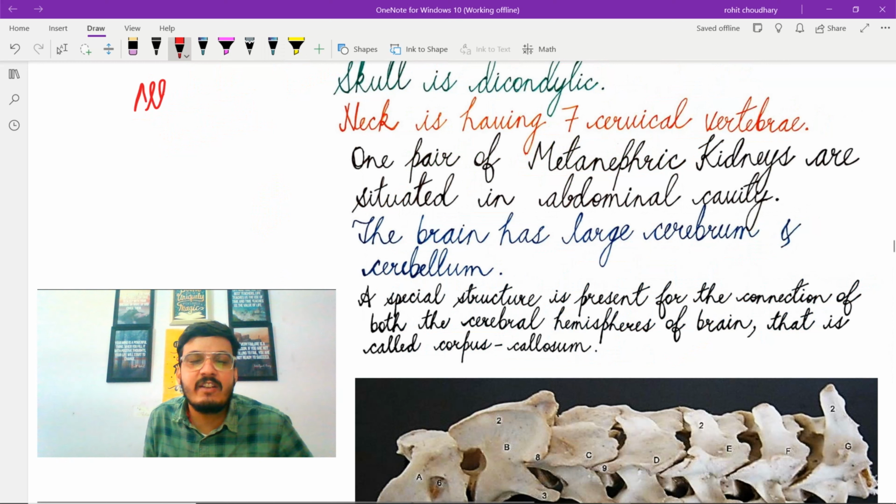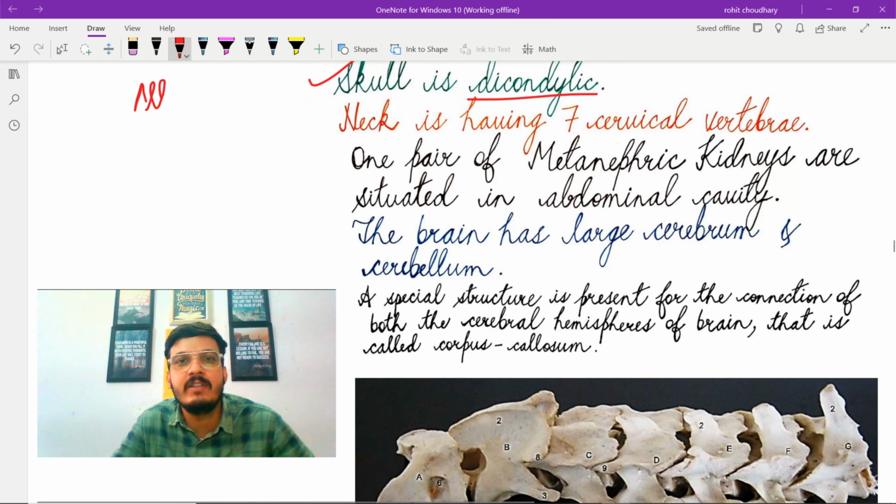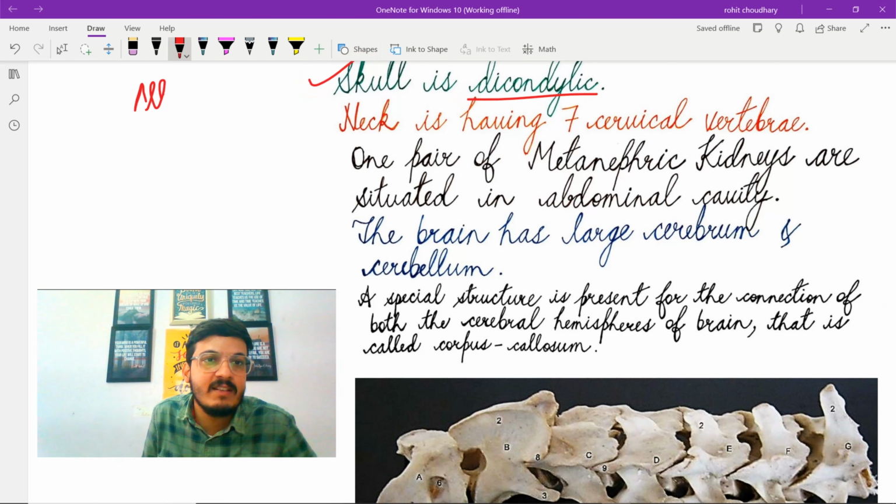The next characteristic feature of the members belonging to class Mammalia is the skull is dicondylic. The skull connects with the vertebral column. And to specifically which part of the vertebral column is the skull connected? The first vertebra, that is known as atlas. The skull is connected with the first vertebra of the vertebral column, that is atlas, through two occipital condyles. Through how many occipital condyles? Two occipital condyles.